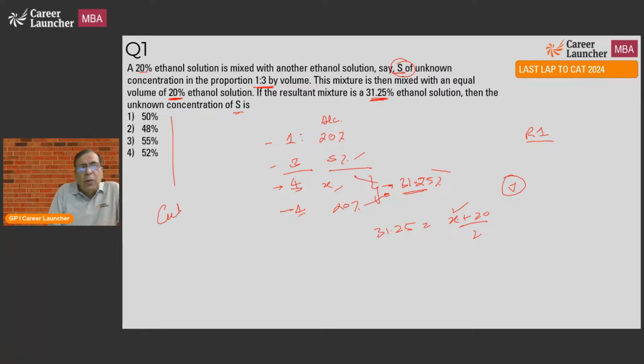We have talked about the concept of cute numbers, which is the cutest number out here, 50. Put S equal to 50 and check if it satisfies. If it satisfies, that's the answer. Otherwise, it will tell you whether the answer is greater than 48 or greater than 50 or less than 50. If it says greater than 50, this goes away. And among the other two, check one more choice.